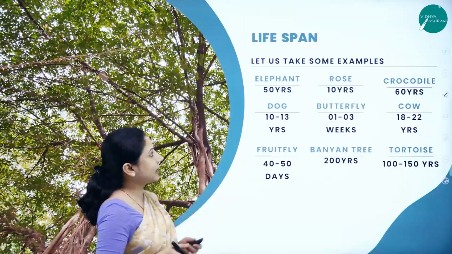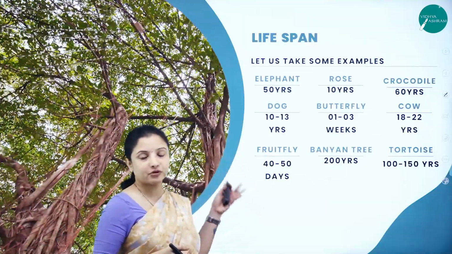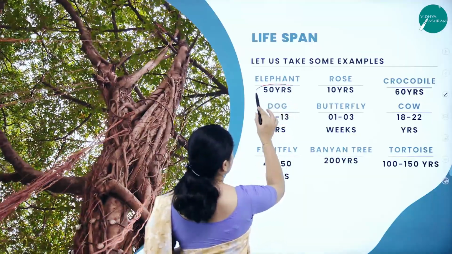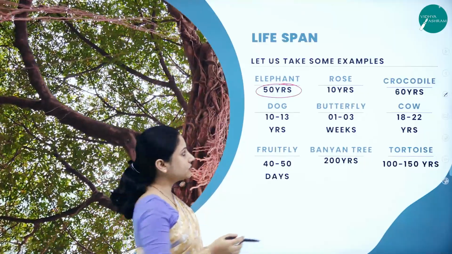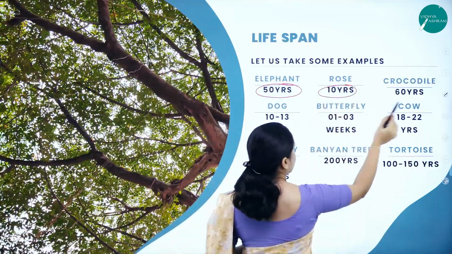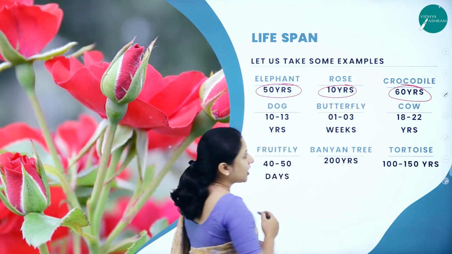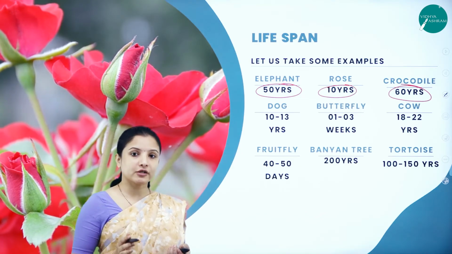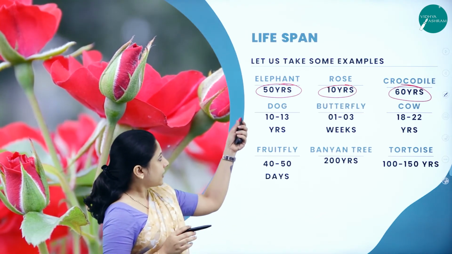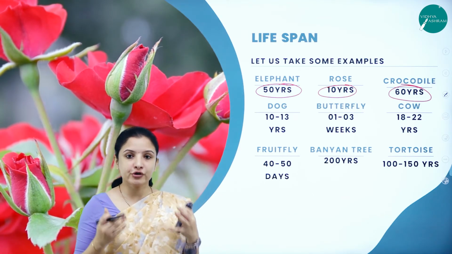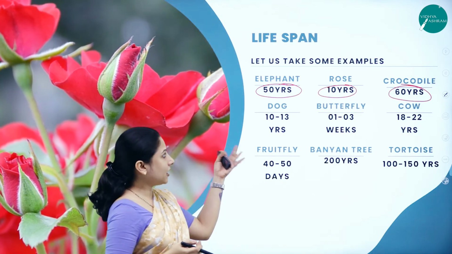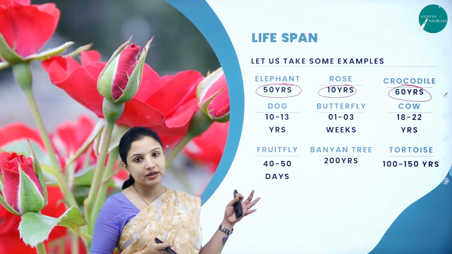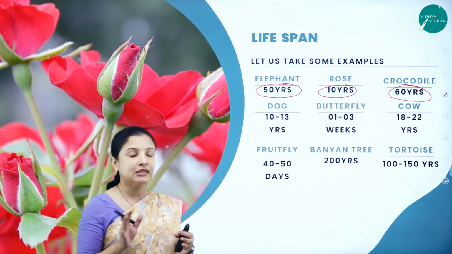Talking about the lifespan of different organisms, here we have put some examples. Elephant: the lifespan of an elephant is about 50 years. Rose, it is 10 years. And crocodile, it is 60 years. Now, in the previous slide I told you the lifespan of an organism doesn't depend on the size. The elephant is way bigger than the crocodile, right? But can you see that the crocodile can live for 60 years, while the elephant lives only for 50 years.